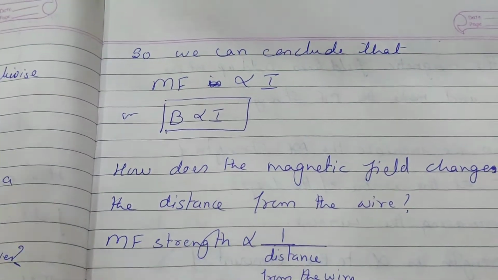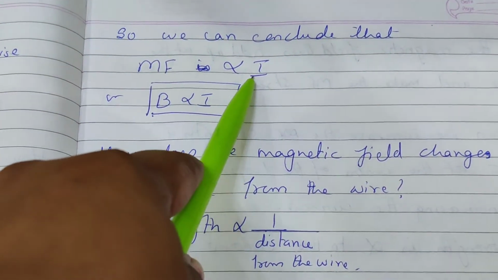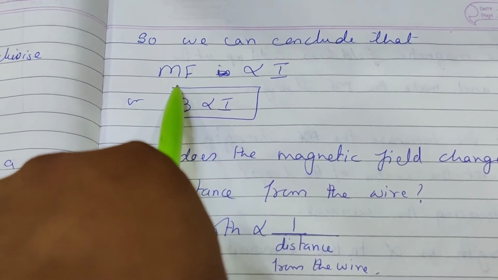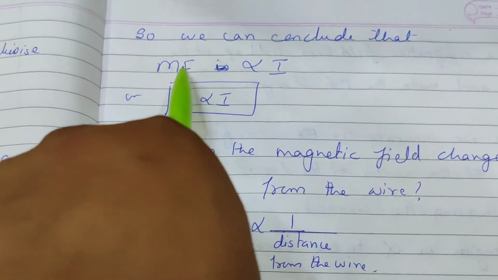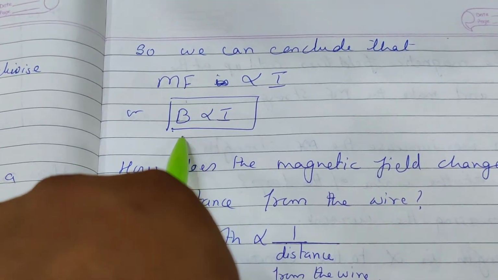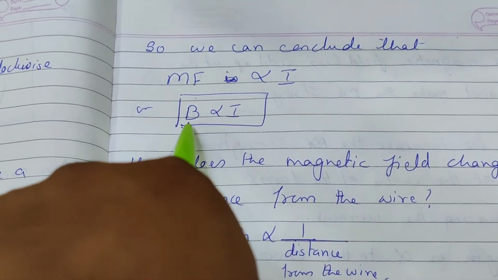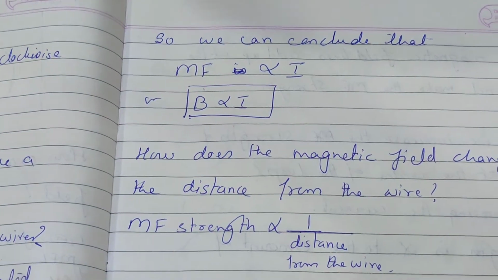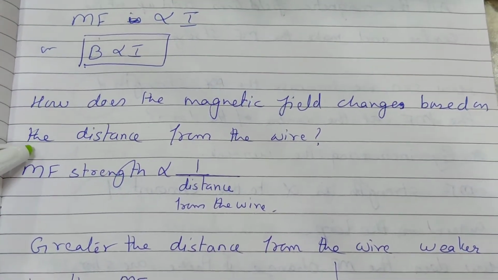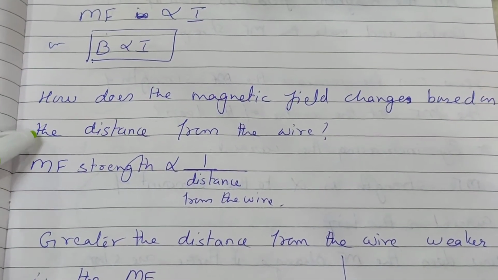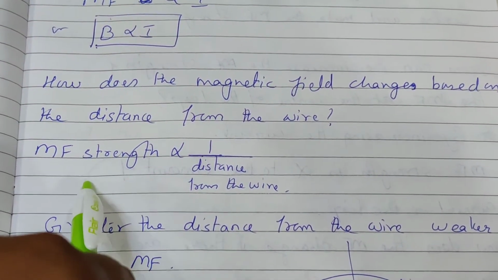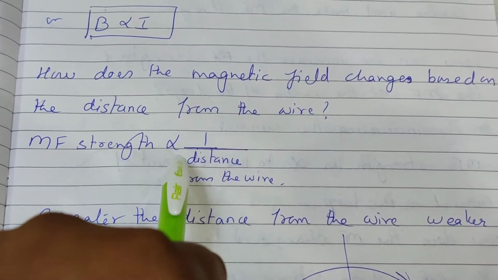It means that the magnetic field is directly proportional to the current. When you have more current, then the magnetic field will be stronger. If your current is less, then the magnetic field will be weak. The symbol of magnetic field is B. So B is directly proportional to I. Now how does the magnetic field change based on the distance from the wire? The strength of the magnetic field is inversely proportional to the distance from the wire.